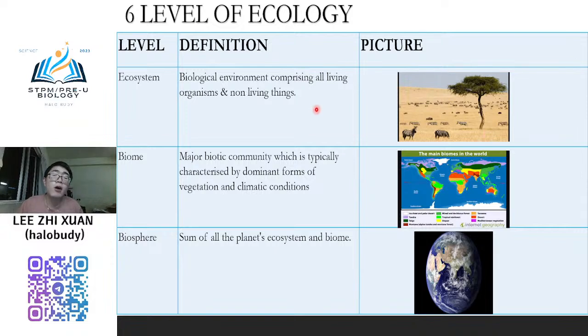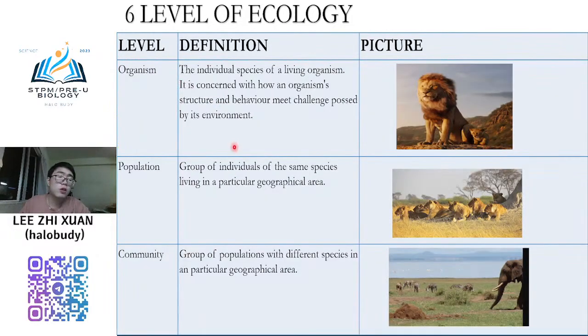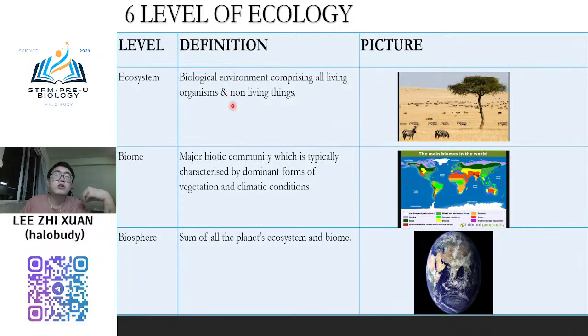Okay. Now, the next higher level is what we call ecosystem. For these 3 lower levels, we only involve living organisms, whether plant or animal. But when we talk about ecosystem, it involves non-living things. What are the non-living things?